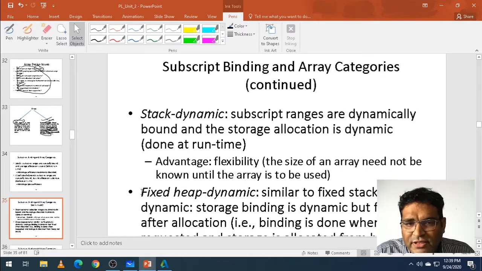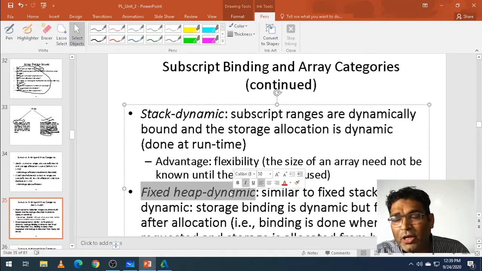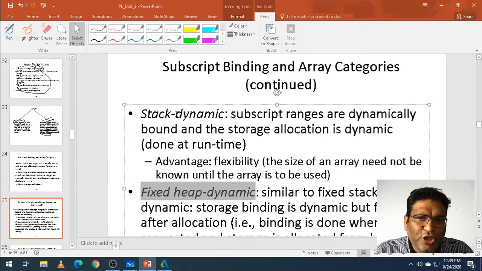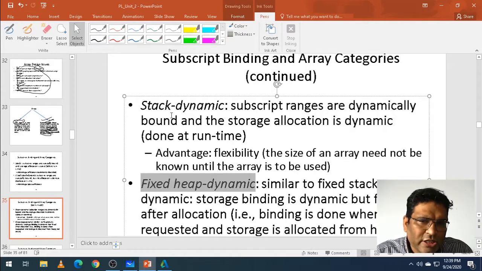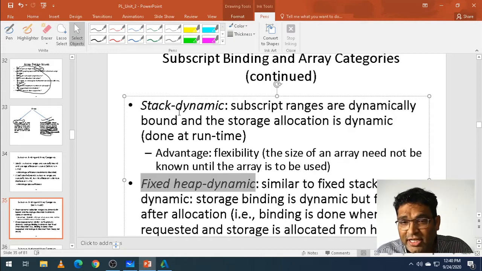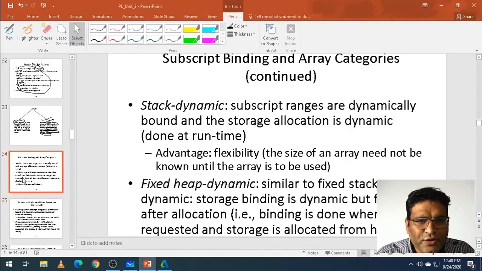And we are going to see heap dynamic, where allocation and deallocation of memory is done based on the number of elements you enter. Basically, stack dynamic is where allocation and deallocation is done at runtime. Fixed heap dynamic is also done at runtime. These are the two points which we have to give.